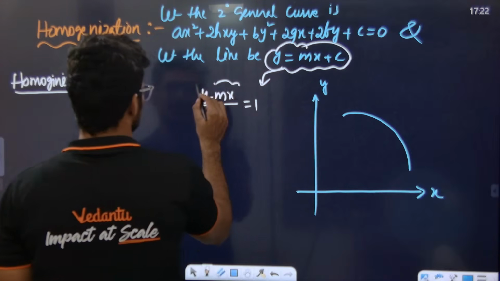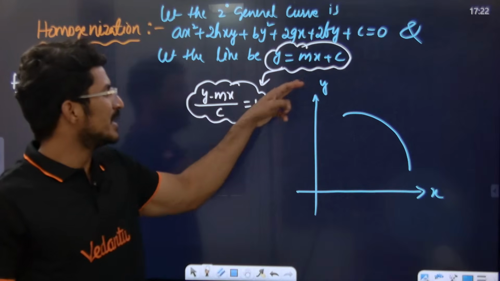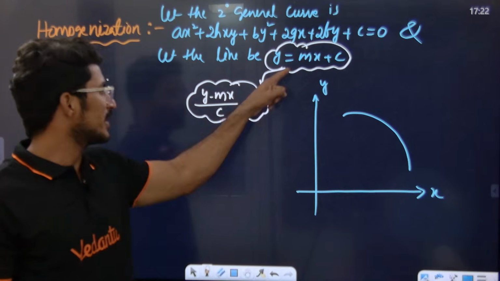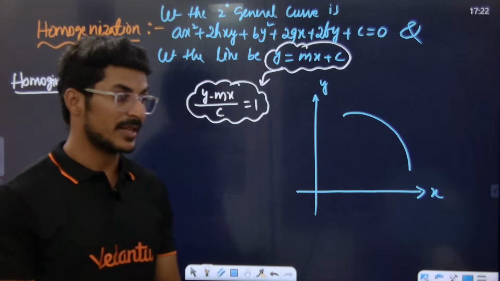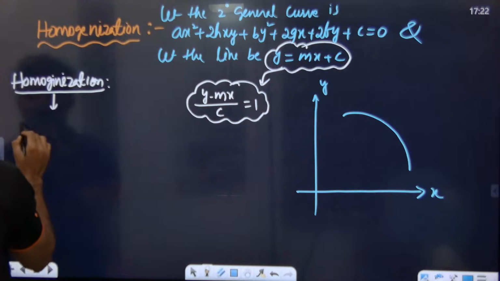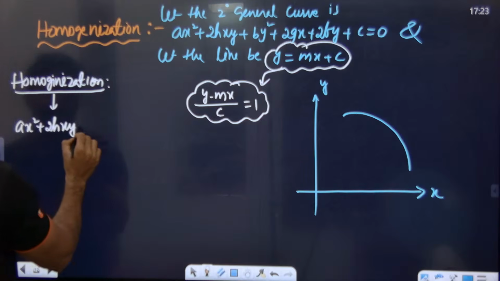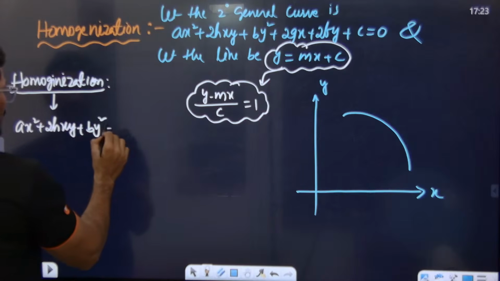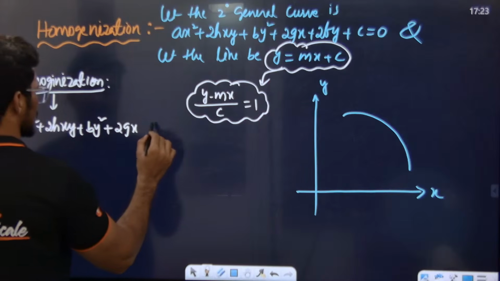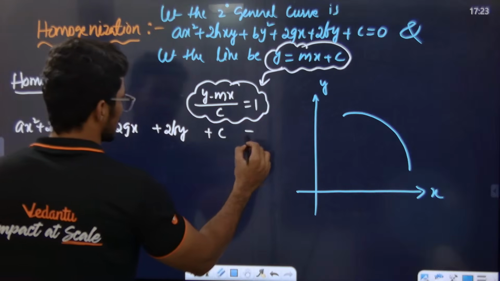Can I write y minus mx by c as 1? Solving this, it will come back again. Sir, we have a second degree equation. The second degree equation is basically ax square plus 2hxy plus by square plus 2gx plus 2fy plus c is equal to 0.